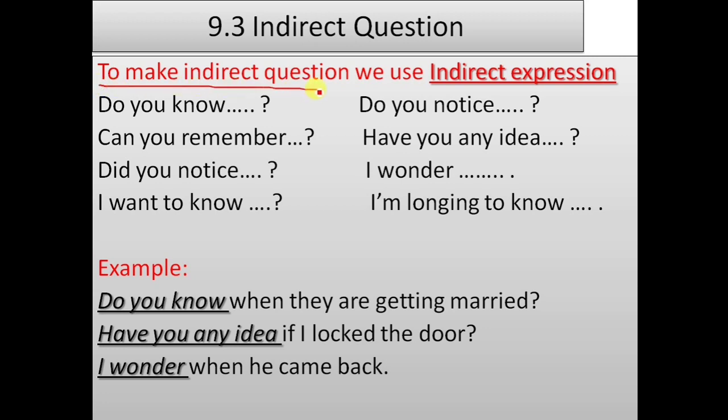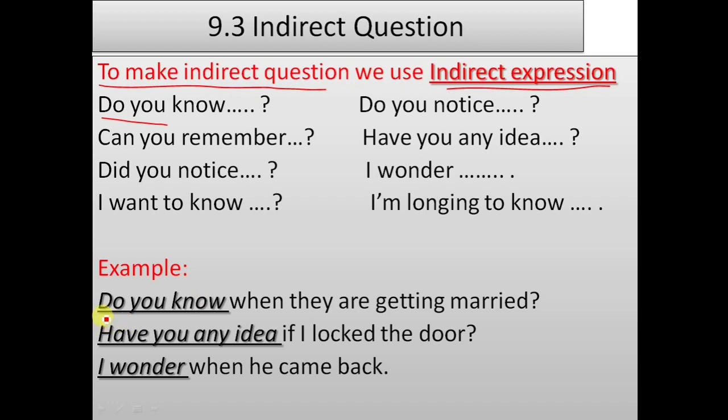To make an indirect question, we first use an indirect expression, and using such an indirect expression, we can ask indirect questions like: do you know, do you notice, can you remember, have you any idea, did you notice, I wonder, I want to know, I am longing to know.